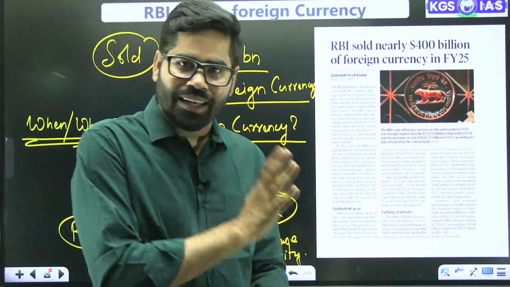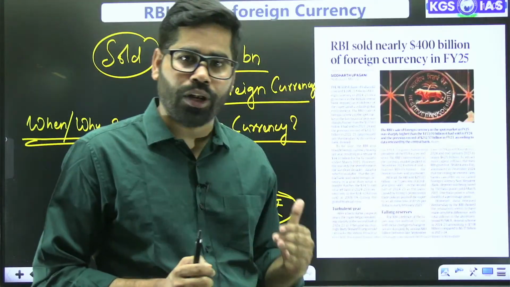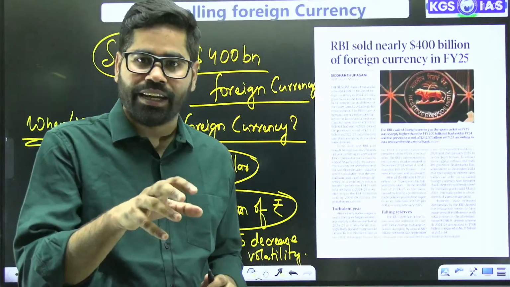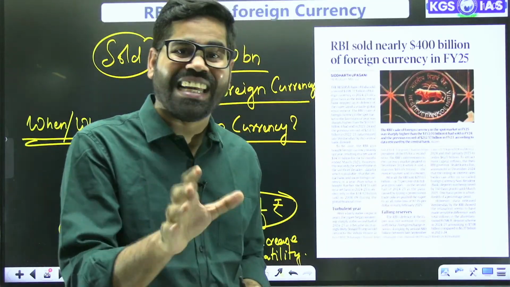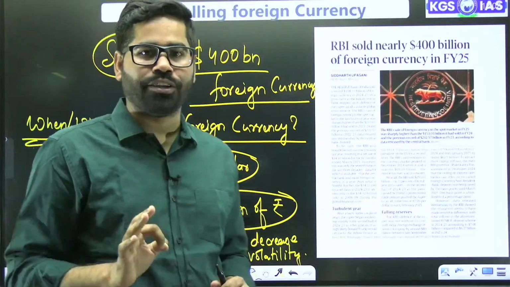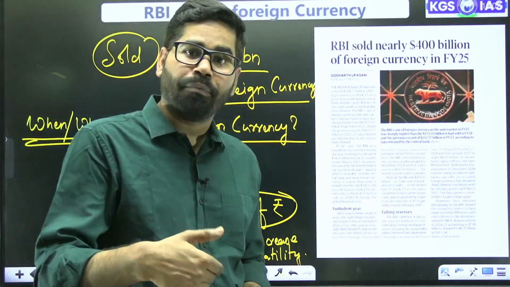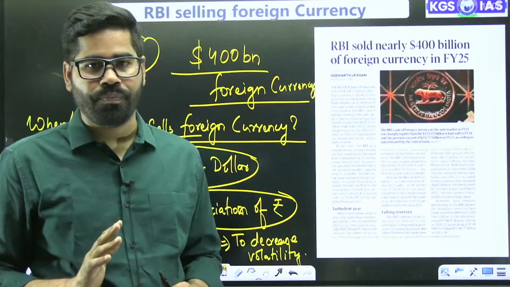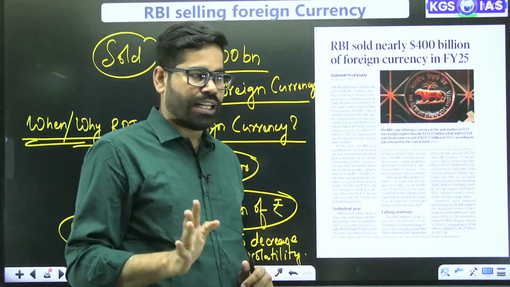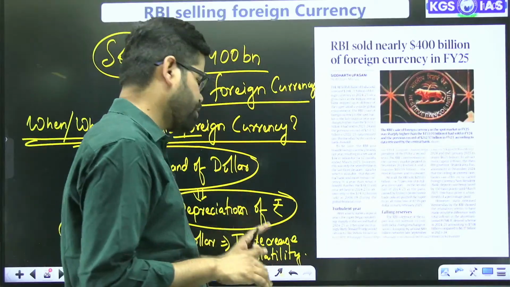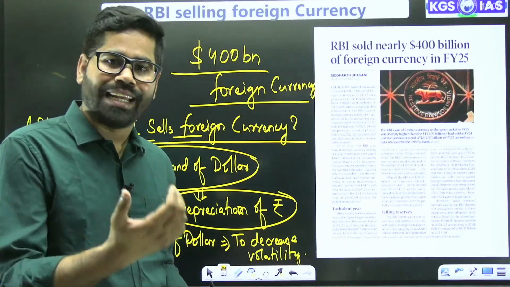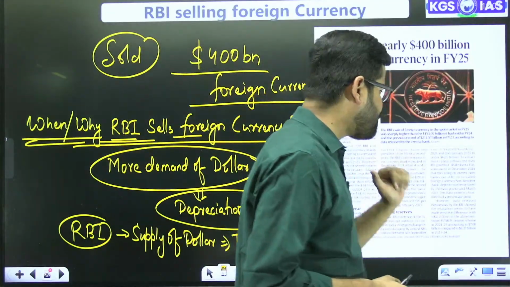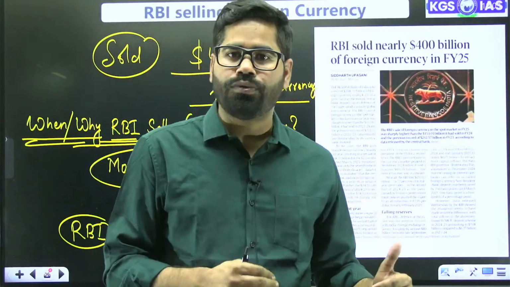So we see that in the last year there has been too much demand for the dollar. Many of the FDI were going out of India. Our net FDI was only about $353 million. So that's why we have to manage that part, and hence RBI was selling a huge amount of dollars there also, just to manage this volatility. So that's why RBI is selling foreign currency. It has been a turbulent year, with falling reserves, all these things we have seen.